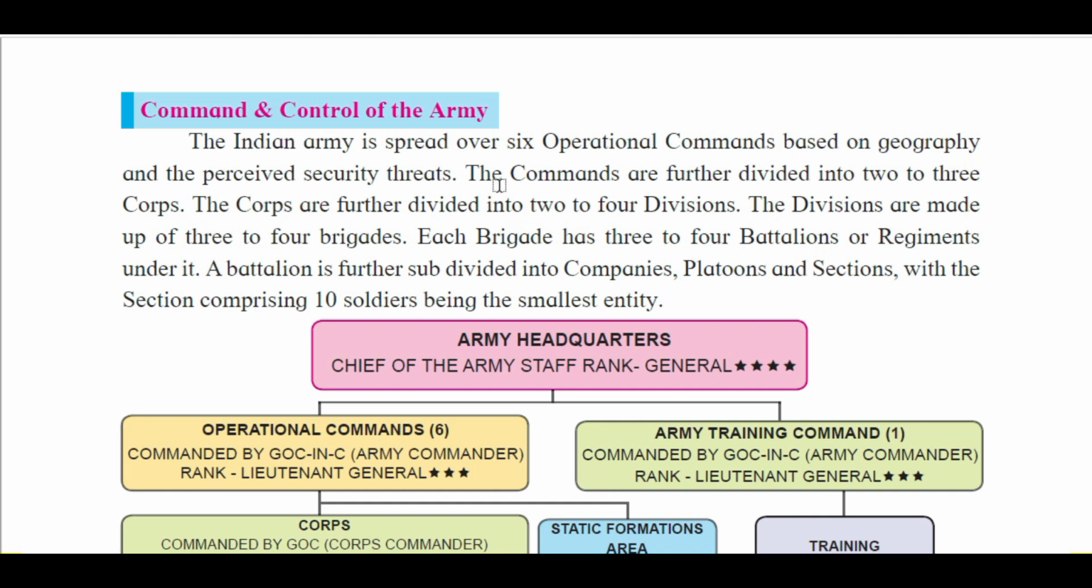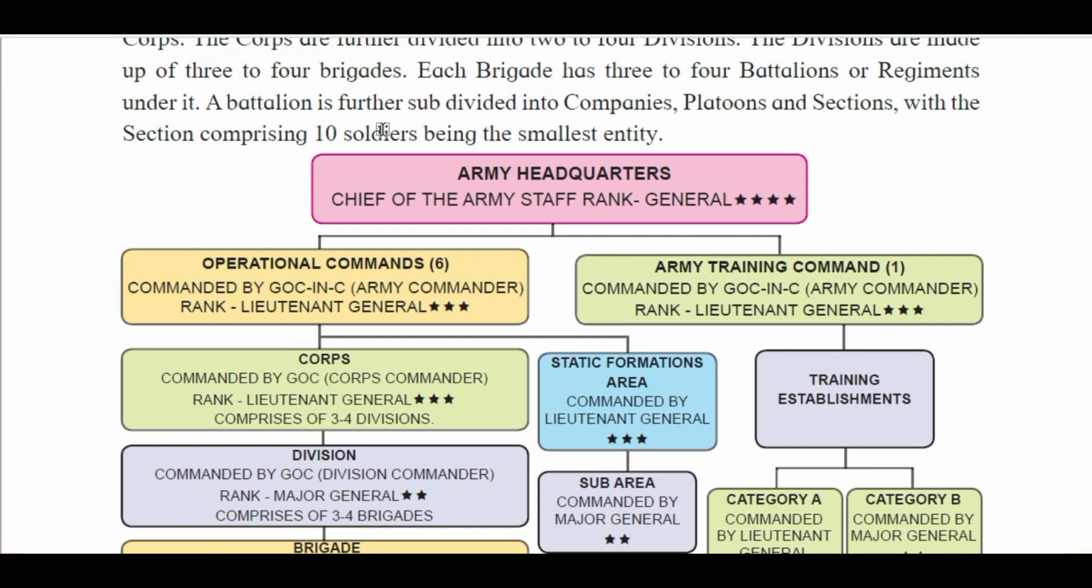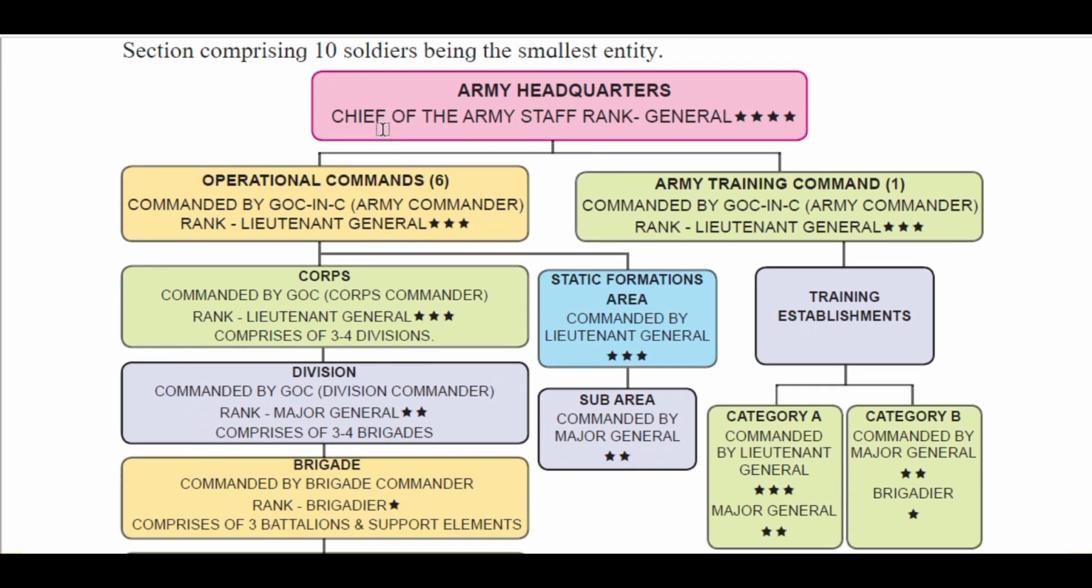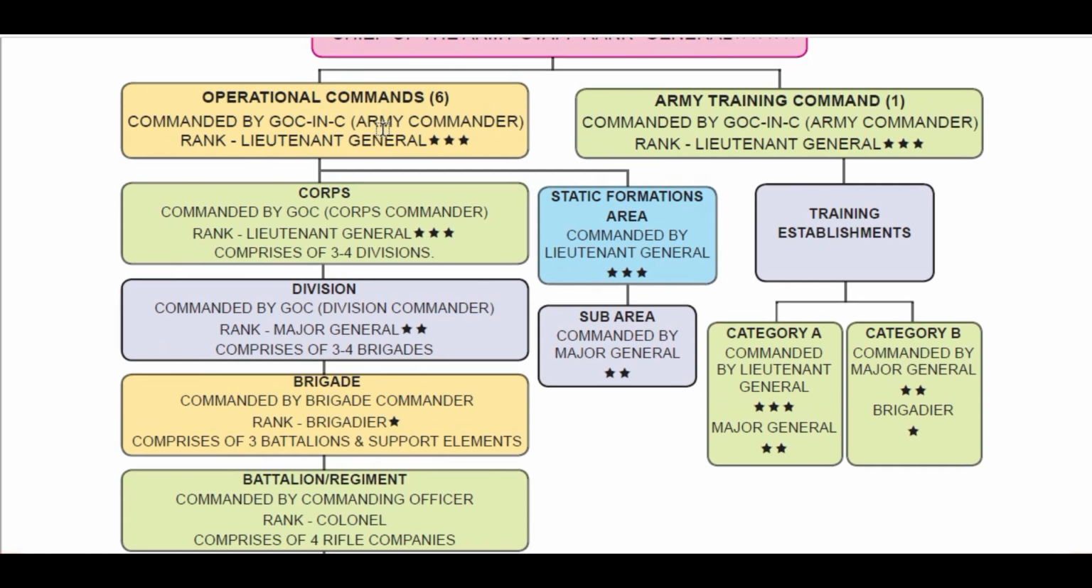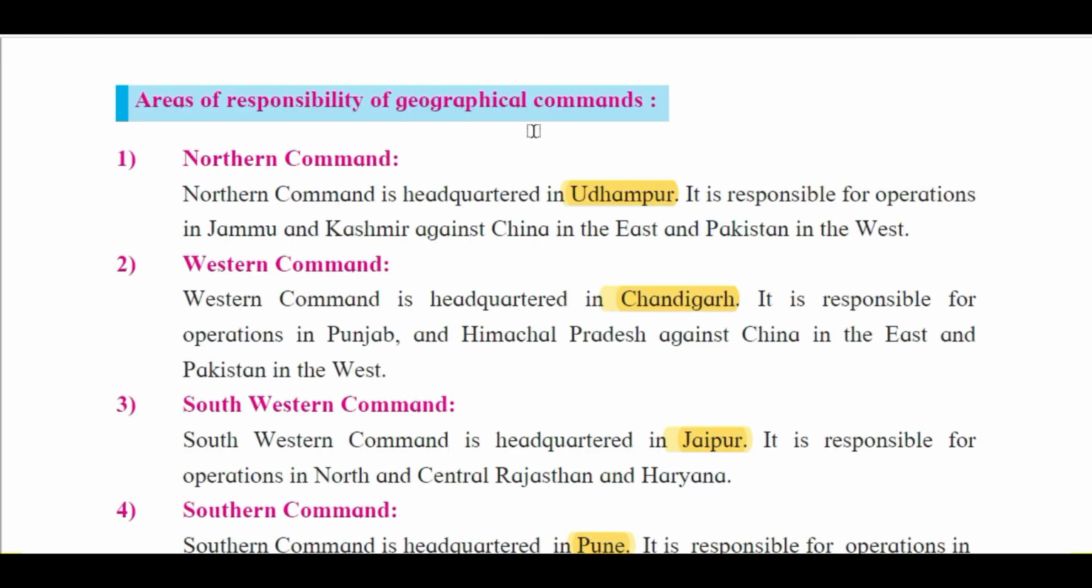Then we also discussed the command and control of the Indian Army. We had discussed different structural units of the Indian Army, their heads who govern these different structural units, and the governing officers also. So let's discuss the areas of responsibility of geographical commands, meaning the six operational commands and one training command we have. So we are going to discuss more about that.